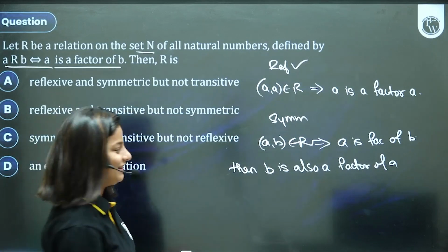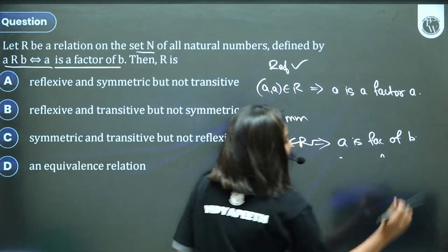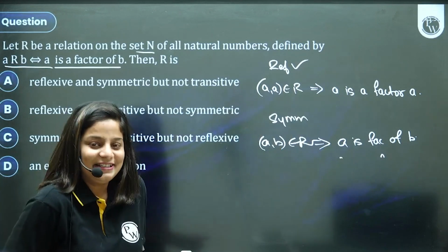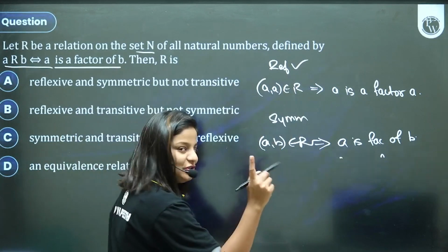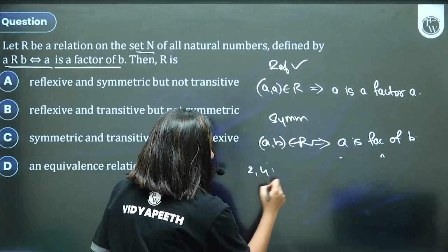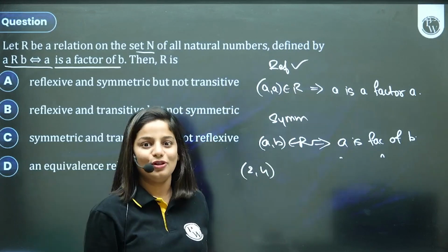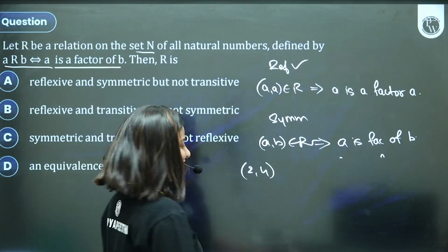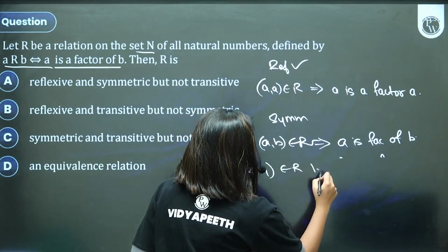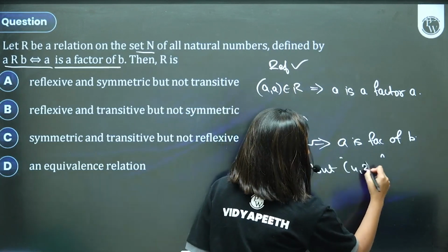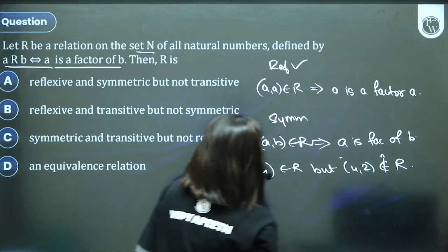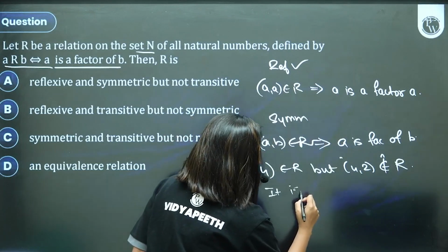If you're confused, it comes instantly. Guys, if 2 is a factor of 4, can I say that 4 is also a factor of 2? No, it's not. (2,4) belongs to relation set, but (4,2) does not belong to relation set. Therefore, it is not symmetric.